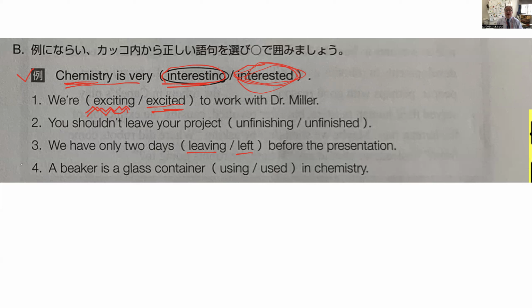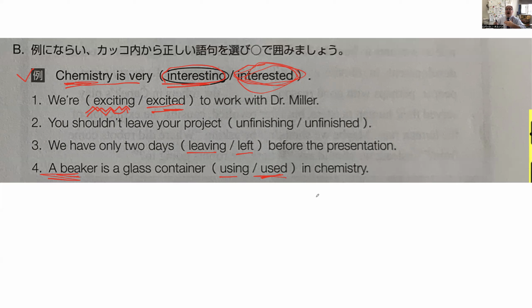A beaker is a glass container in a chemistry. Okay, in chemistry. I'm sorry. A beaker is a glass container in chemistry, using or used. Okay. Now, again, mono, mazusai shiwa mono, kakoke. For example, okay, scissors are used in art. iPads are used in class.